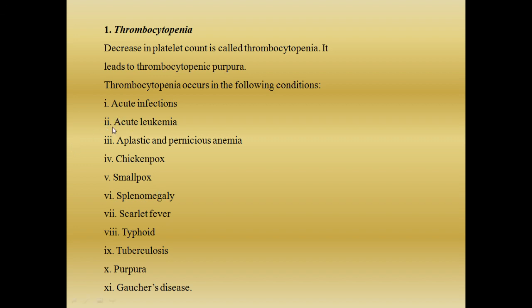It will happen during sudden and acute infection, leukemia, when there is an increase in the WBC count, aplastic and pernicious anemia, which we have seen when we studied types of anemia, chicken pox, smallpox, splenomegaly, when the spleen becomes larger in size, scarlet fever, typhoid, tuberculosis, purpura, and Gaucher's disease. During all these cases, the platelet count will become very much decreased.